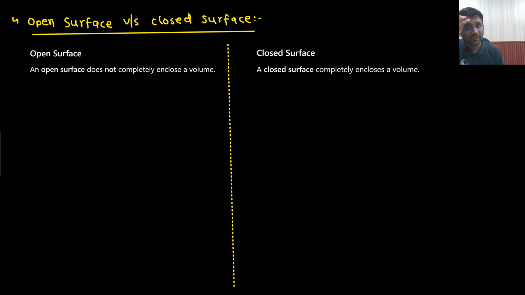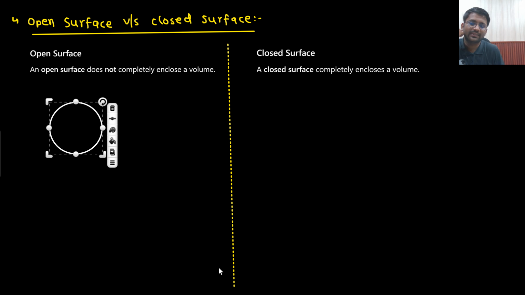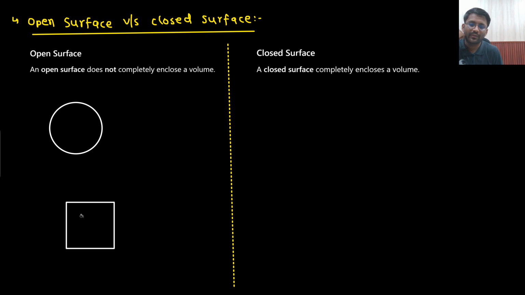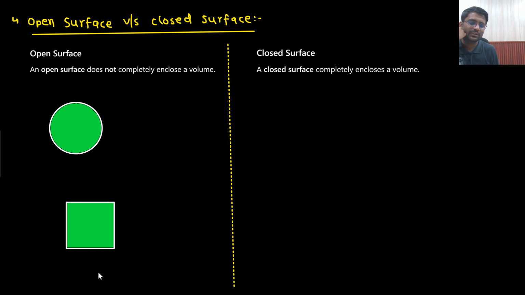Now we will see the difference between open surface and closed surface. So you have already seen open surface, right? This is an open surface. This is not an open surface as of now. Now it will become an open surface. This is an open surface. Now what I will do?